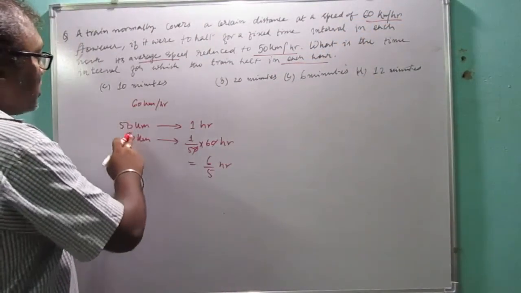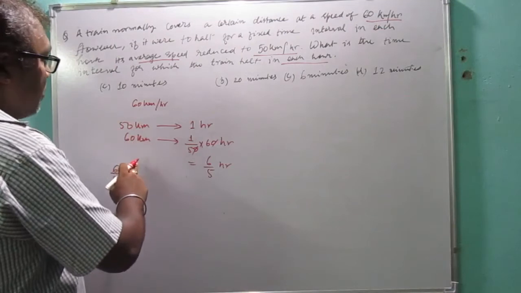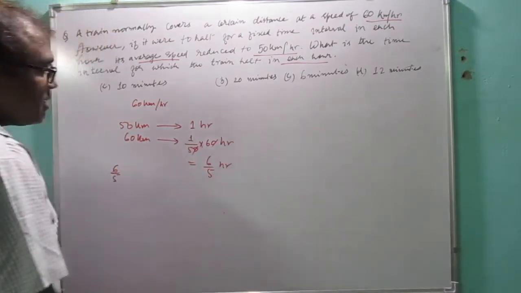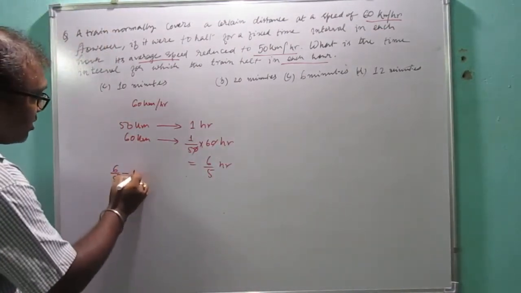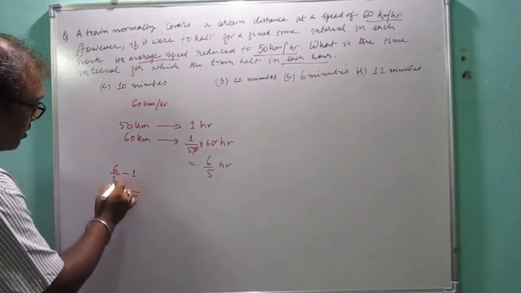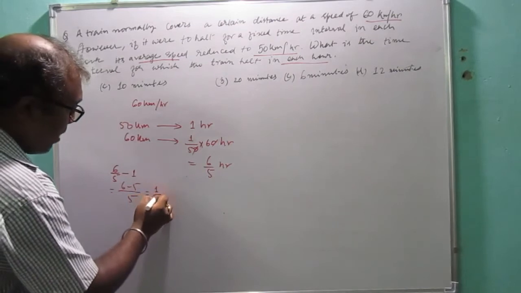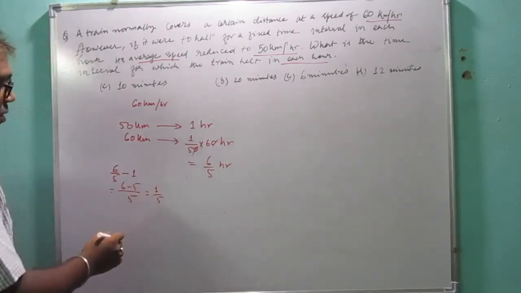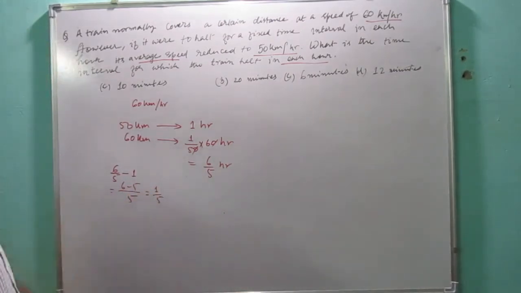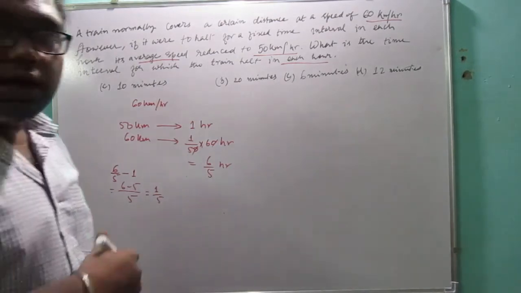But when the train is traveling at 50 km per hour, it will take 6 by 5 hours. So 6 by 5 minus 1 will give me how much? 6 minus 5 by 5, which is 1 by 5. So 1 by 5 is the time that will be required extra.